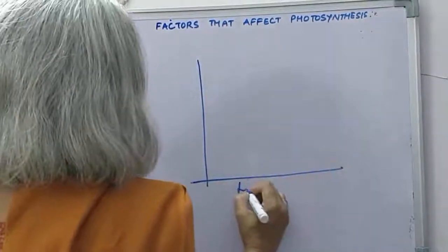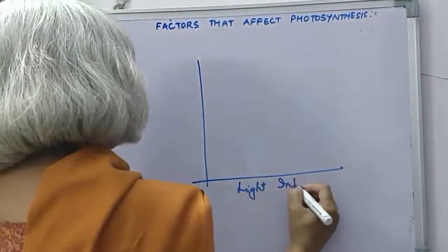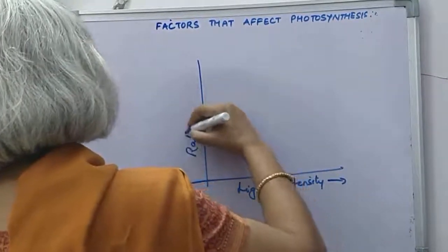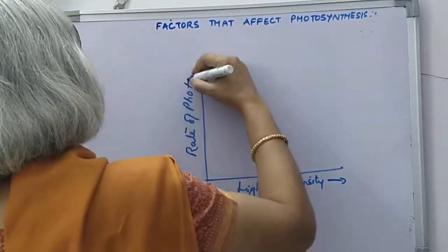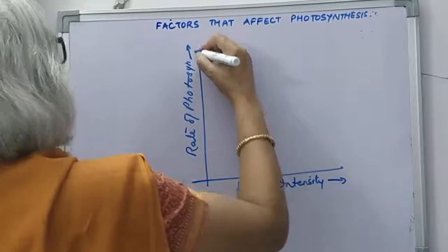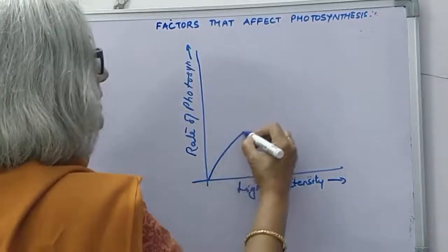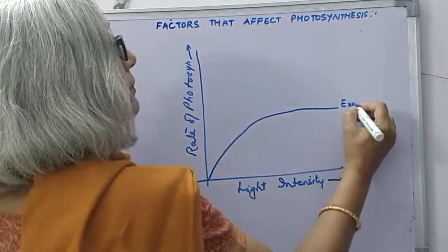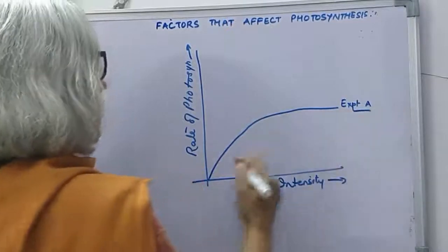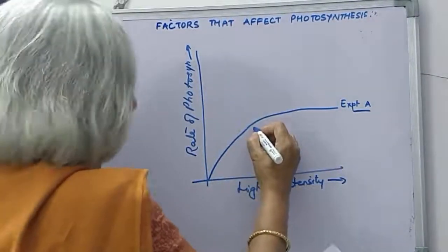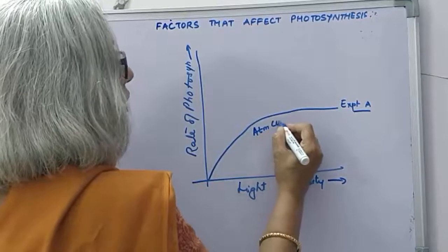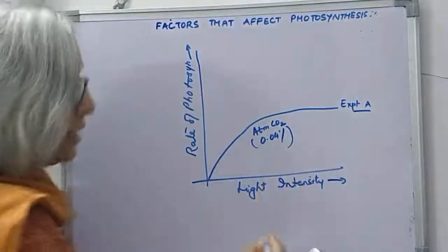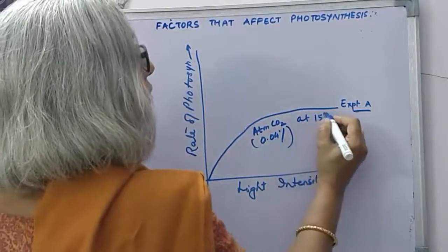Here we show light intensity on the x-axis and rate of photosynthesis on the y-axis. We'll see that with increasing light intensity, the rate of photosynthesis increases in experiment 1, or let us say experiment A. This is taking place at atmospheric carbon dioxide concentration, that is 0.04%, and at a temperature of 15 degrees Celsius.